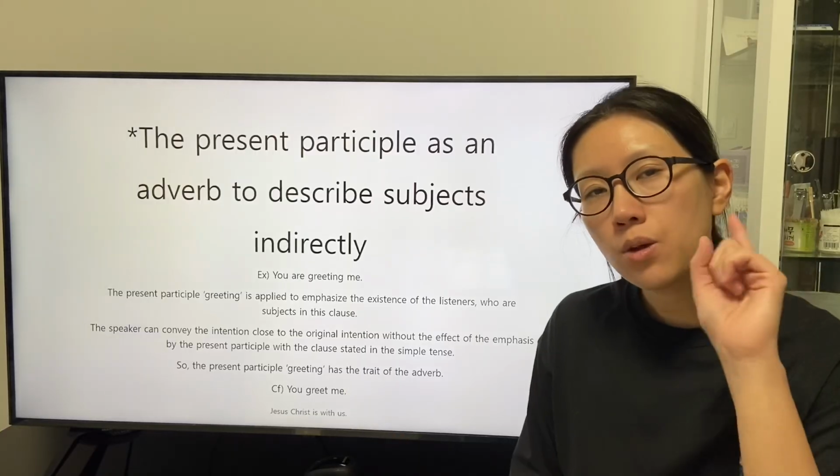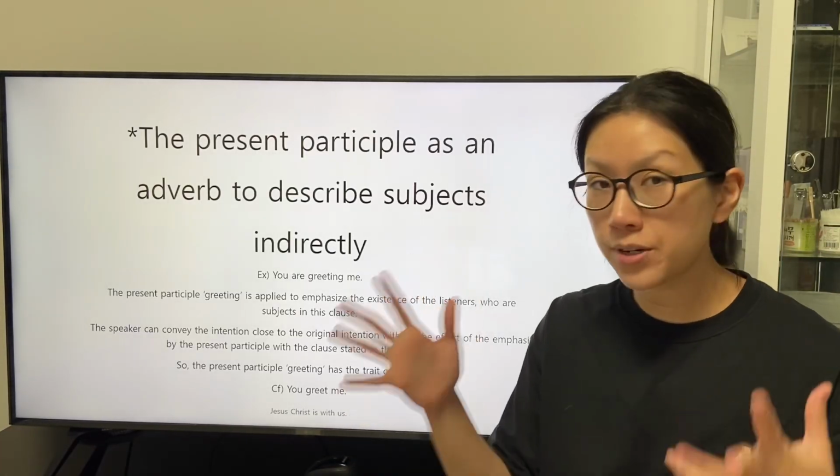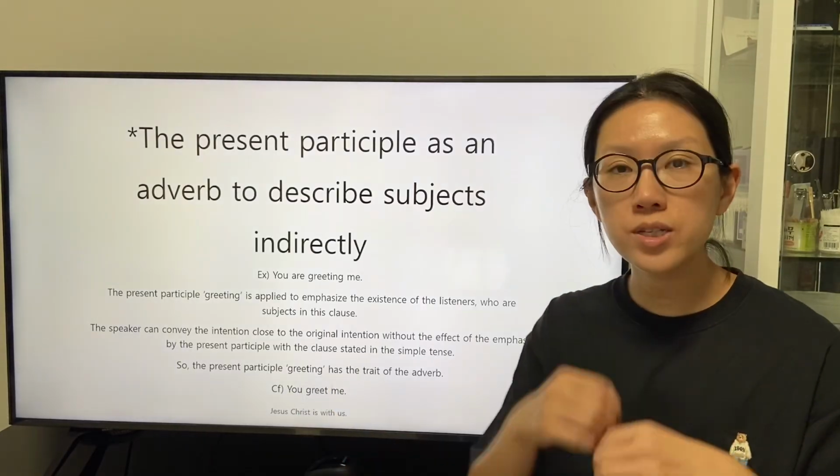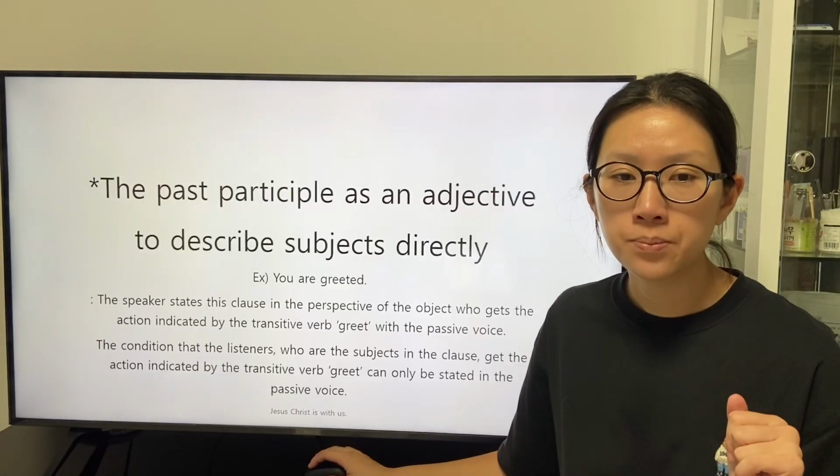We can find the only verb in this clause as the transitive verb greet to describe the condition of the listeners as the subject.